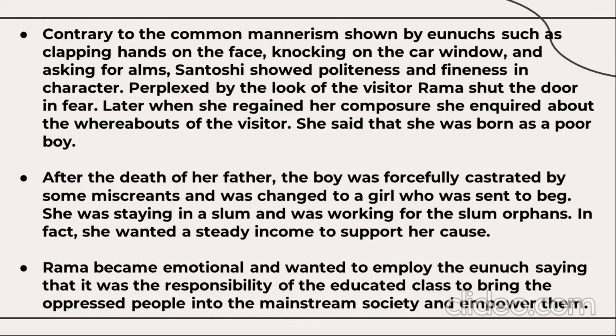Rama became emotional and wanted to employ the eunuch, saying that it was the responsibility of the educated class to bring the oppressed people into mainstream society and empower them. So, this is how Santoshi was able to express her objective, why she really required a job, why she wanted to work for someone.